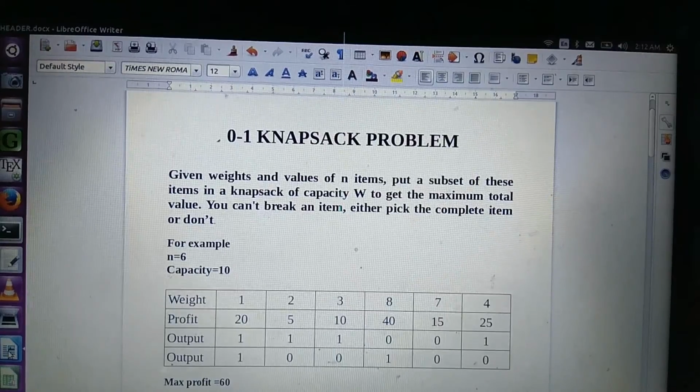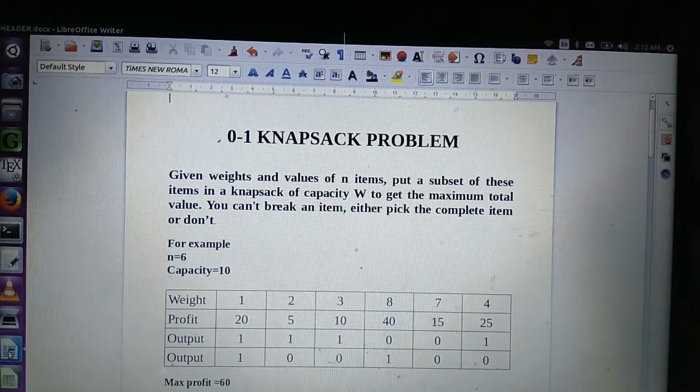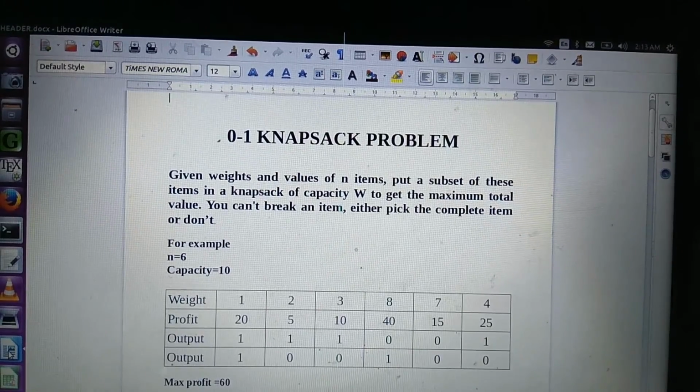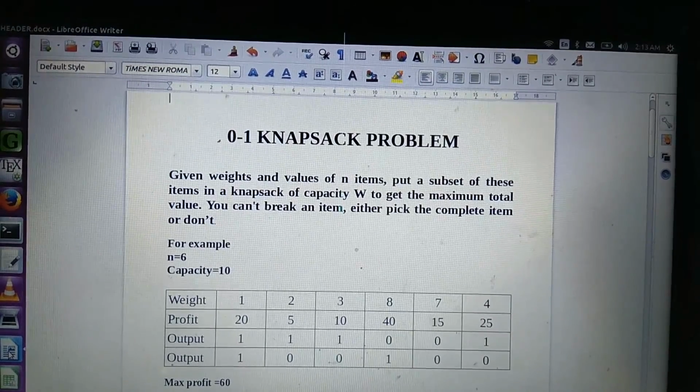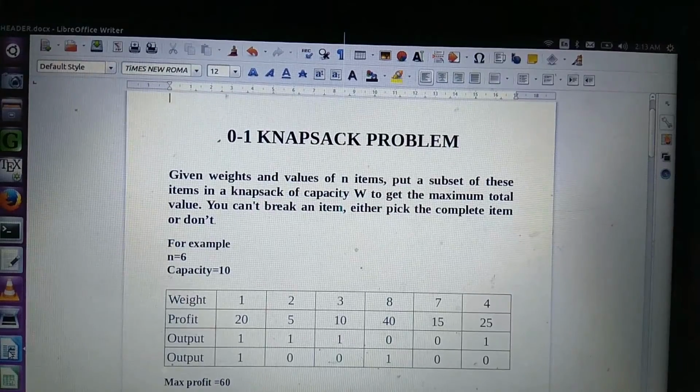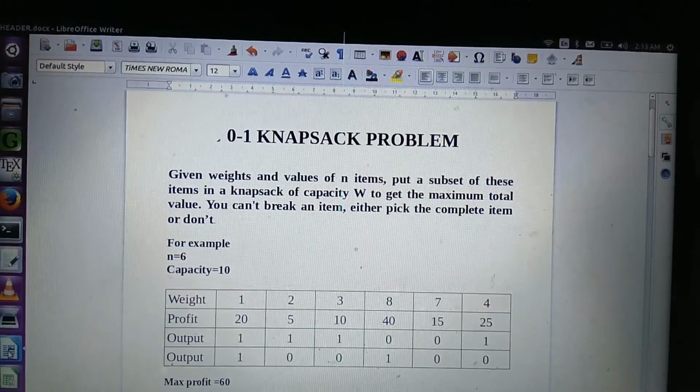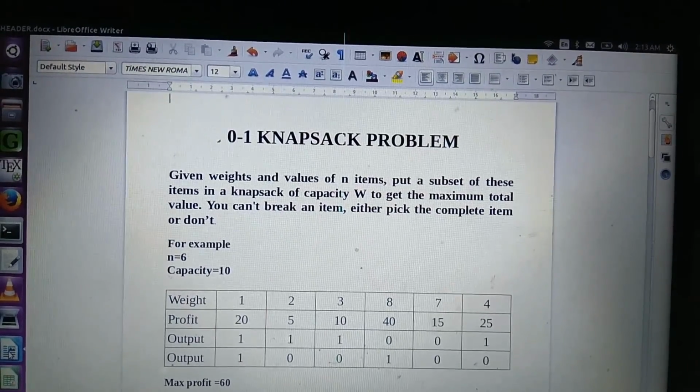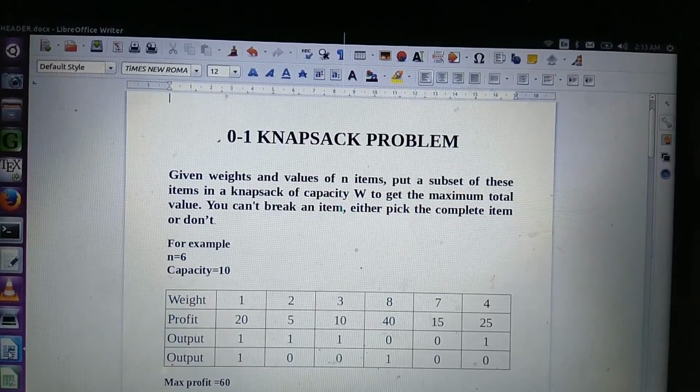For example, there are 6 items and the bag capacity is 10. The weights and profits are given. Weight of the first item is 1 and its profit is 20. Second item, weight 2, profit 5. Third item, weight 3, profit 10. Fourth item, weight 8, profit 40. Fifth item, weight 7, profit 15. Sixth item, weight 4, profit 25.